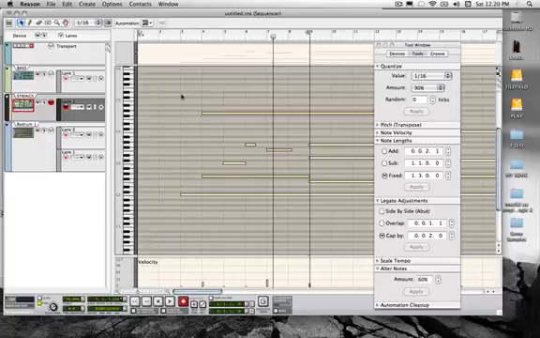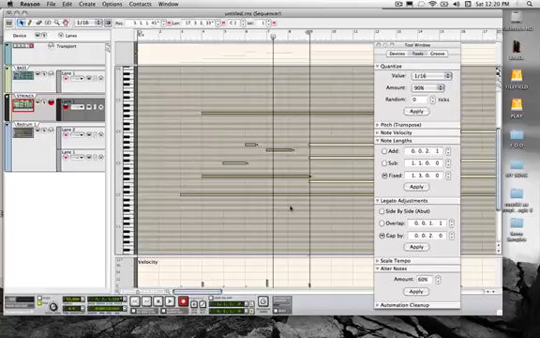I'm going to use my strings here to experiment with the note lengths and legato adjustment functions, and you will be able to see the changes right here in the edit window. So first thing, I'm going to select a group of notes.